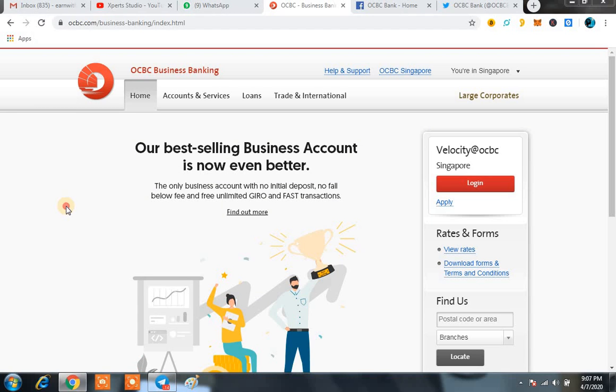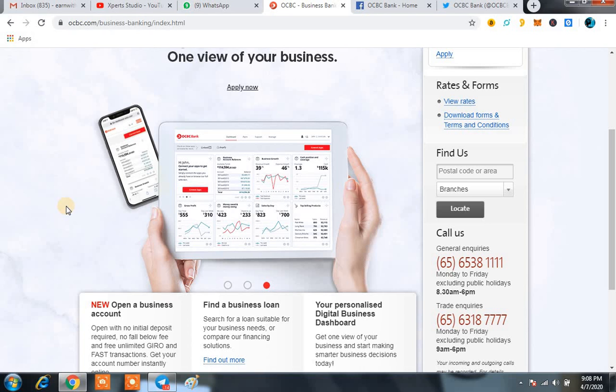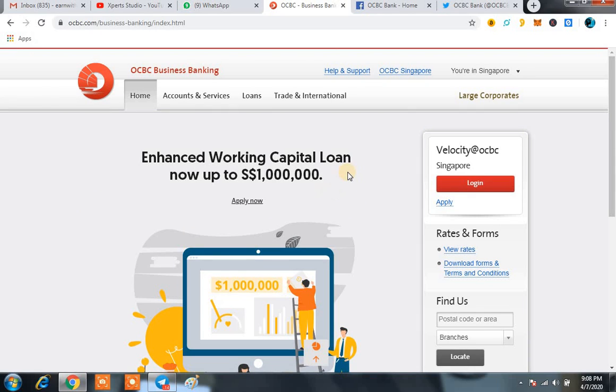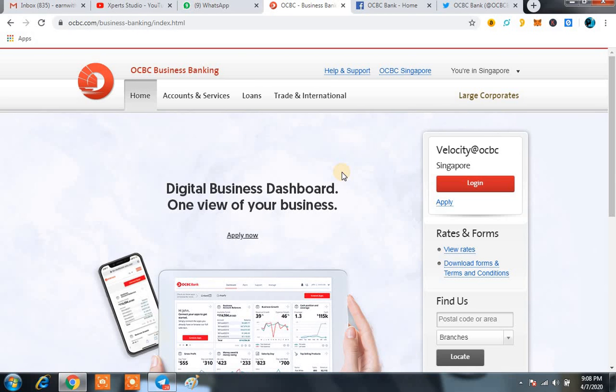Basically, the OCBC Business project is fully based on OCBC Bank. OCBC token is based on the ERC20 blockchain. OCBC token will be listed on several exchanges soon. So here you can see each and every factor of this main platform. Right now, they already have a free airdrop for the freebies. So stay tuned with us, because I am going to share a number of valuable things regarding the OCBC platform.